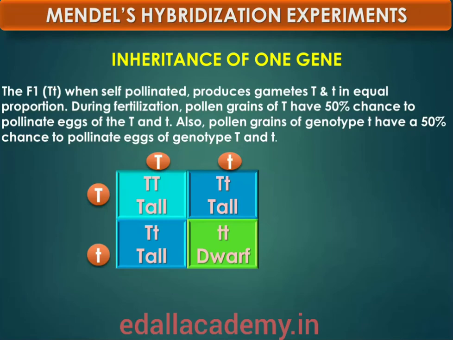In other words, the hybrids have capital T small t. Since these hybrids contain alleles which express contrasting traits, the plants are heterozygous. The production of gametes by parents, the formation of zygotes, and the F1 and F2 plants can be understood from a diagram called a Punnett square. Try to remember the tabular column shown in the figure.